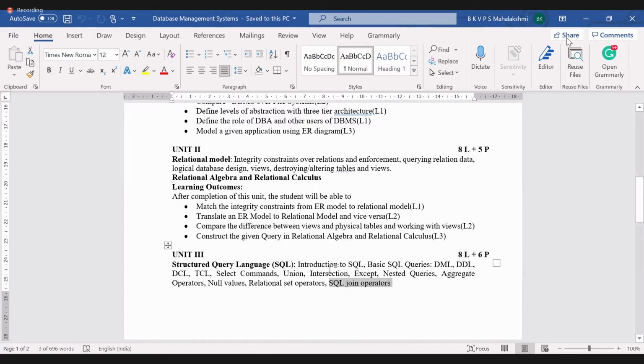Even in this third module we have union, intersection, except. But we have to cover them in the second module only, because that concept was already included in relational algebra. And we have covered DDL, DML, select commands; union, intersection, except we are going to do.